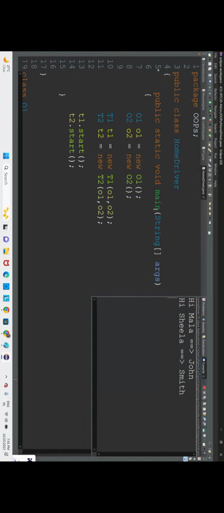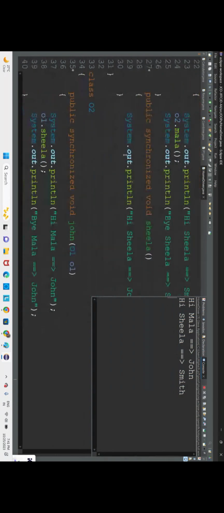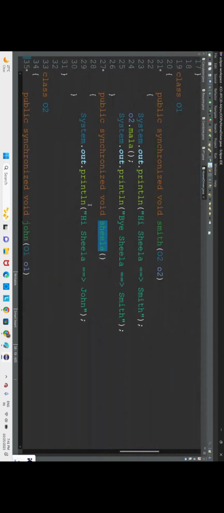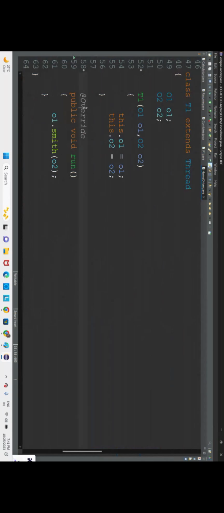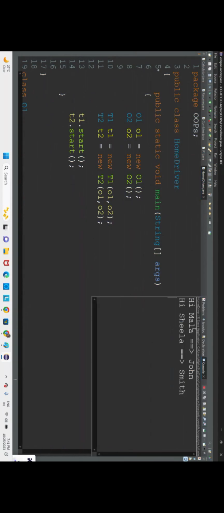In this situation, threads are executing parallelly. Both Smith and John are executing. Thread 1 is executing, and thread 2 is also executing in parallel, and they are waiting for an infinite period of time to lock each other's object. This is what we call thread deadlock.